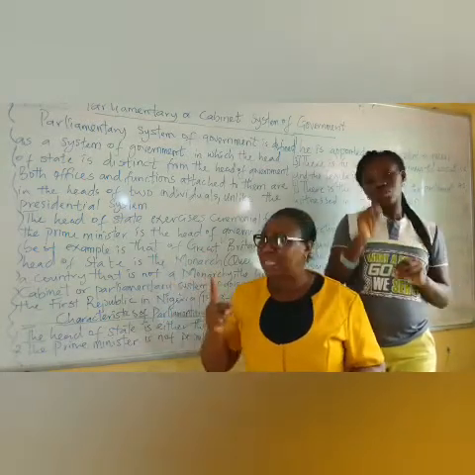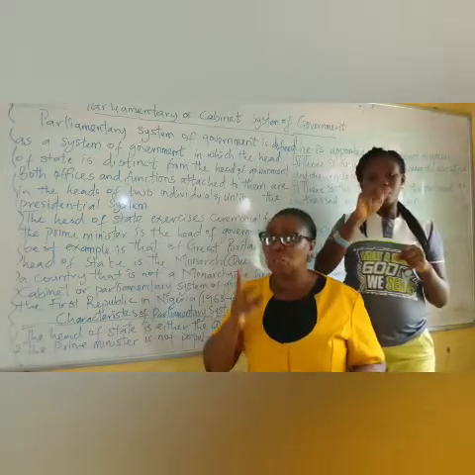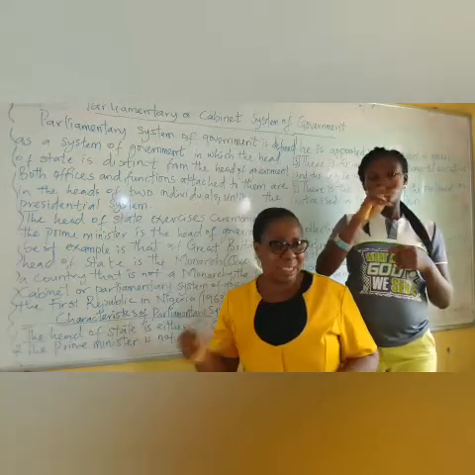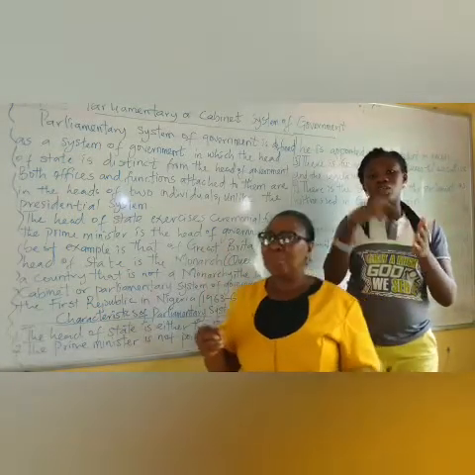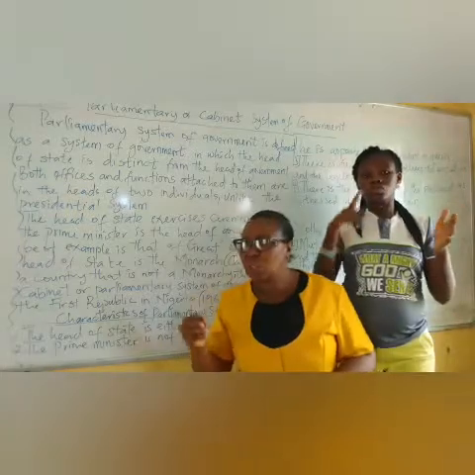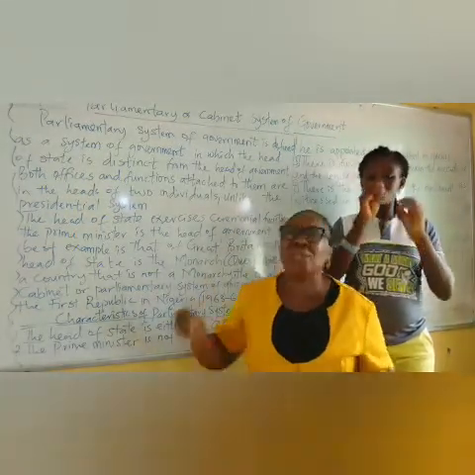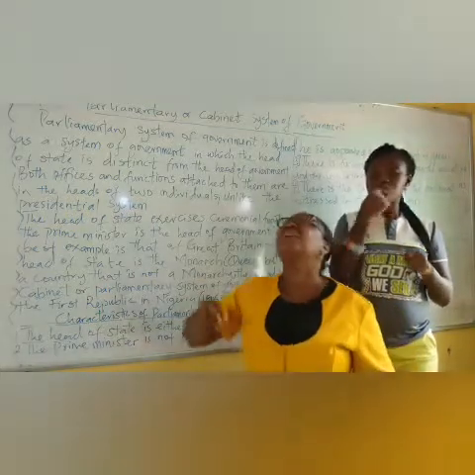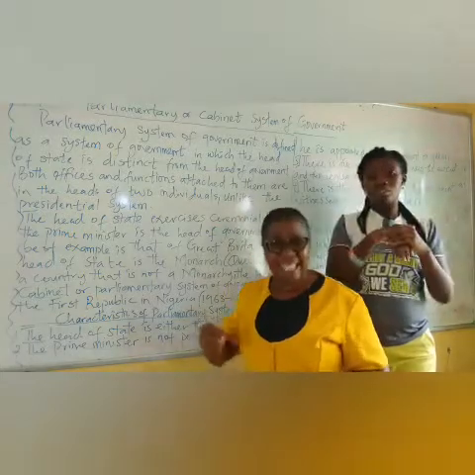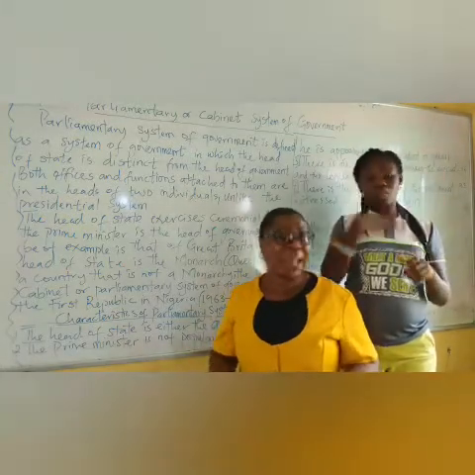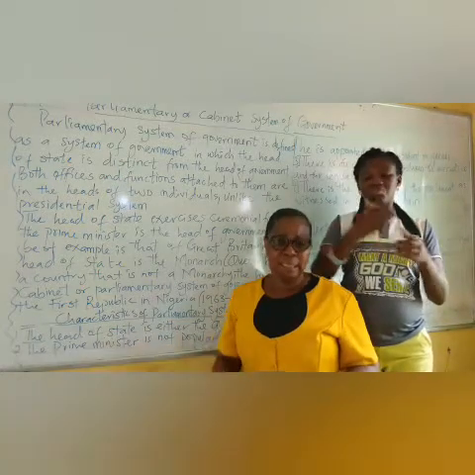In Nigeria now we are practicing presidential, not parliamentary. So we have two chambers that make law: the Senate and the House of Representatives. Before the president can be removed, there must be a two-thirds vote of both houses before a decision can be reached. So it is very, very difficult to remove a president in a presidential system of government, like the case in Nigeria. But in Great Britain, it is easy. They will just pass a vote of no confidence and he is removed.